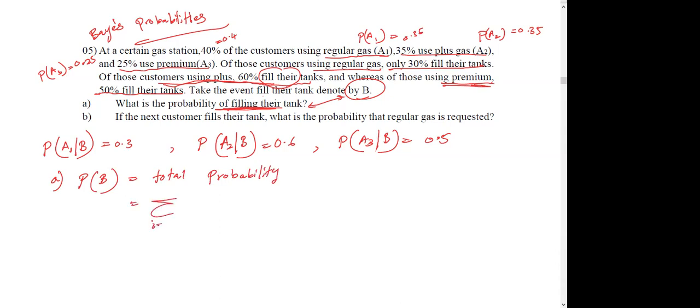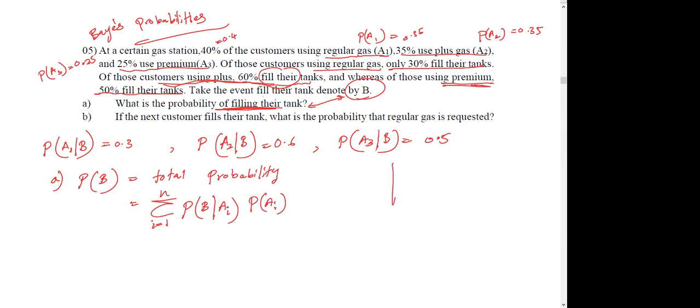Summation of i equals 1 to n, probability of that particular event given the subspace Ai, times probability of that subspace Ai. Okay.